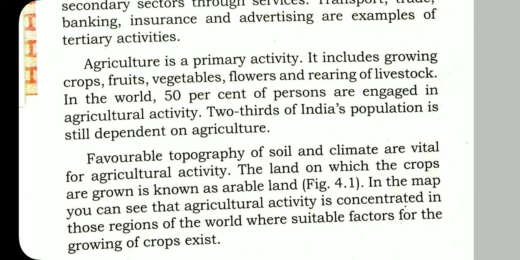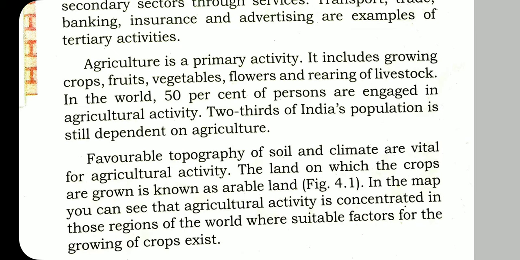And then you can create one short question: what do you mean by arable land? The answer will be: the land on which the crops are grown is known as arable land. In the map, you can see that agricultural activity is concentrated in those regions of the world where suitable factors for growing crops exist.